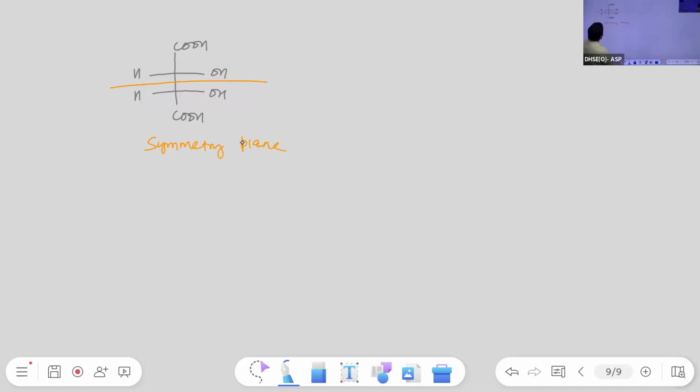Okay. So if a plane of symmetry is present, and the compound contains more than one chiral center, then that compound is optically inactive. Then that compound is optically inactive. Okay, so note down.